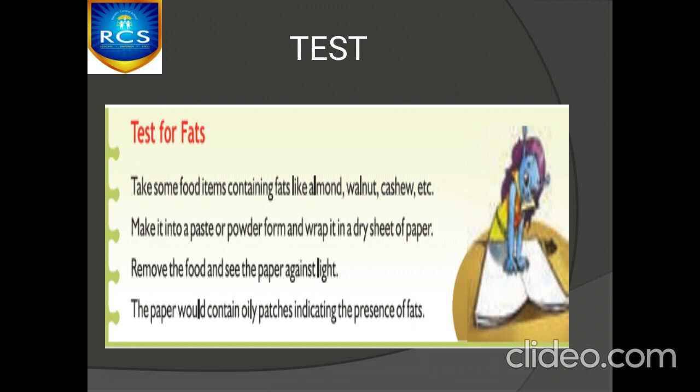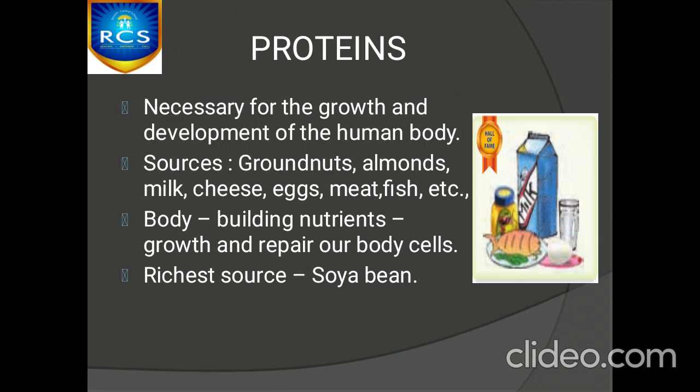Next, we are going to see about proteins. These are helpful for growth and development of the human body. Fine. These proteins are necessary for growth and development of the human body. They are also termed as body building nutrients. Fine. So the richest sources of proteins are groundnuts, almonds, milk, cheese, eggs, etc.